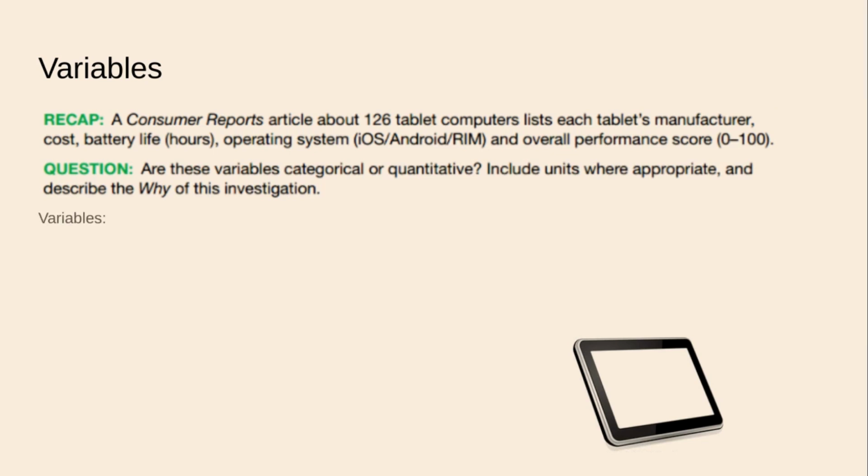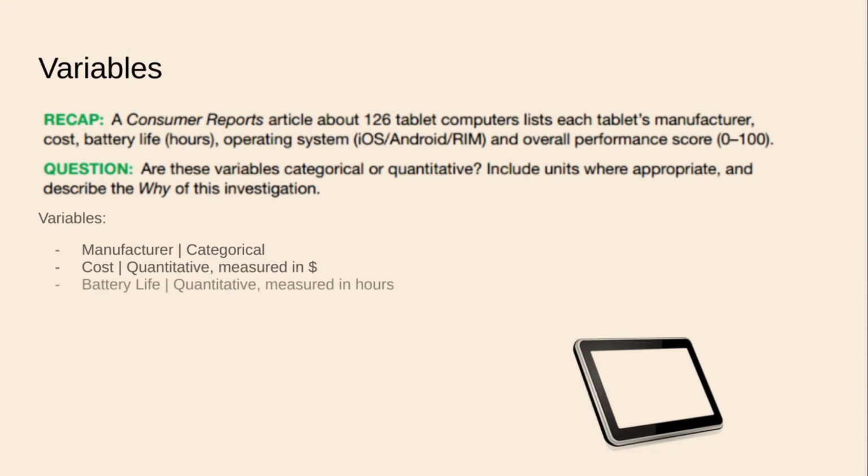Okay, so let's look at these variables here. Manufacturer is categorical, all right? That is a category. Cost. That's quantitative. It is measured in US dollars. Battery life is also quantitative. It's measured in hours. It's important that they put the units there because battery life, what does that mean if it's not in units of time? So they list the units of time there. Very good. We know that there are meaningful units. Therefore, it is quantitative.